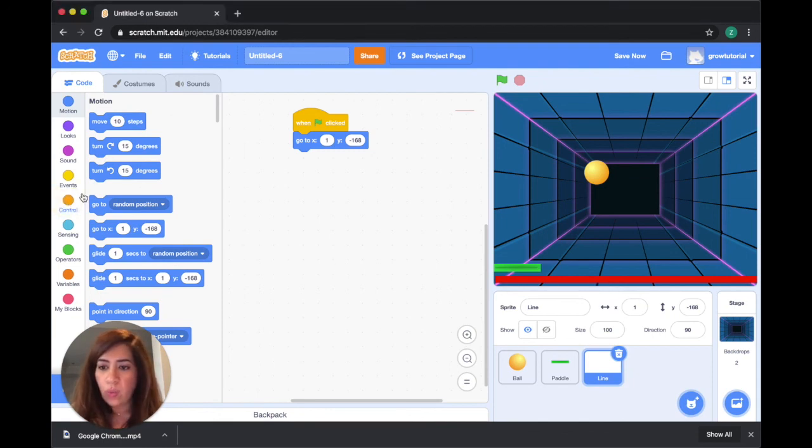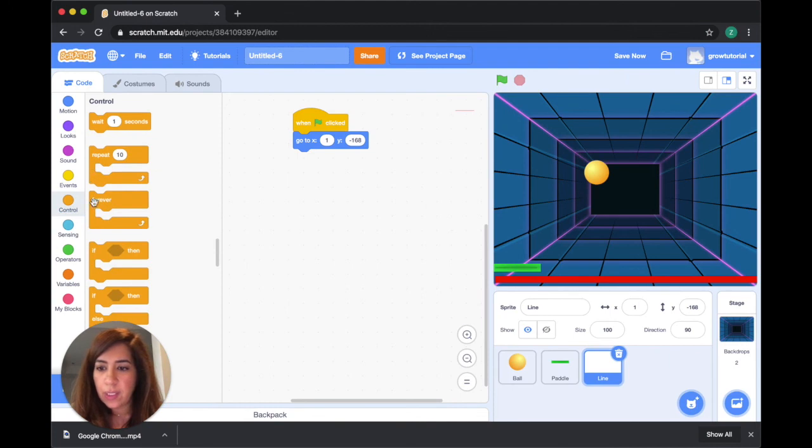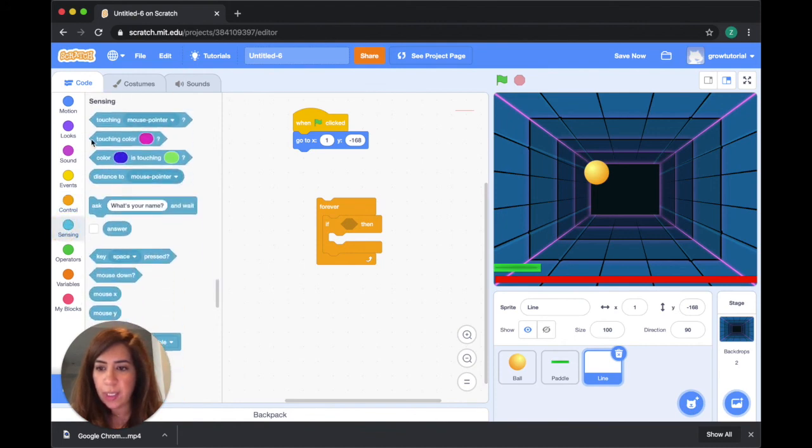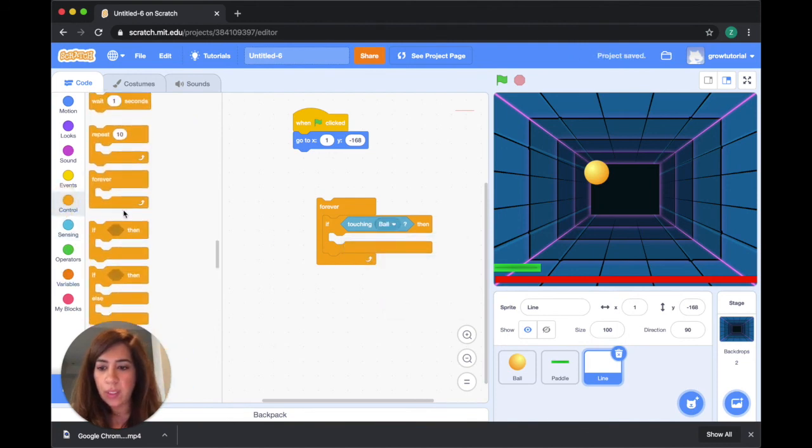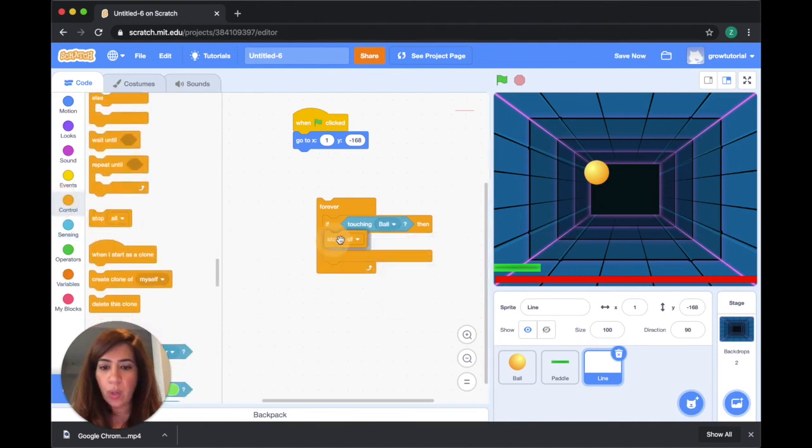So what we need to do here is to get another forever function and say if this red line touches the ball, so we're going to go to sensing and say touch the ball, then we want, there's a code here called stop all, then we want it to just end the game.